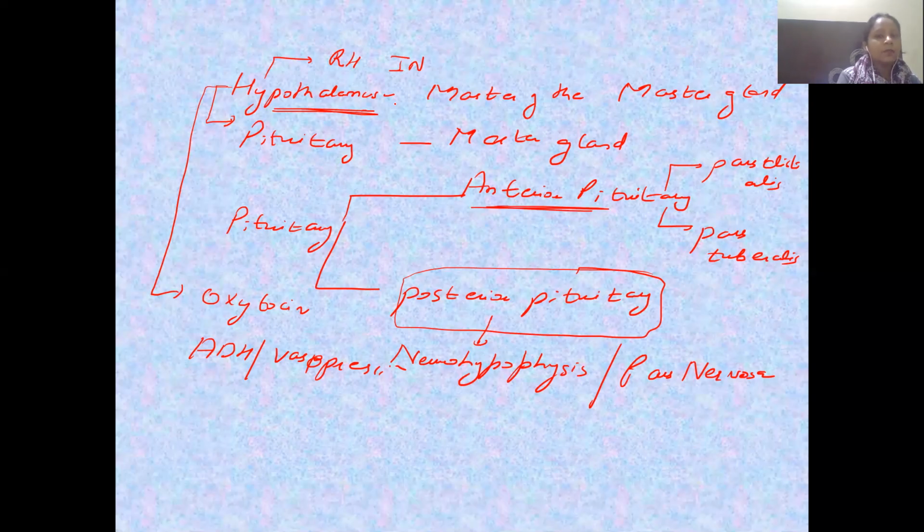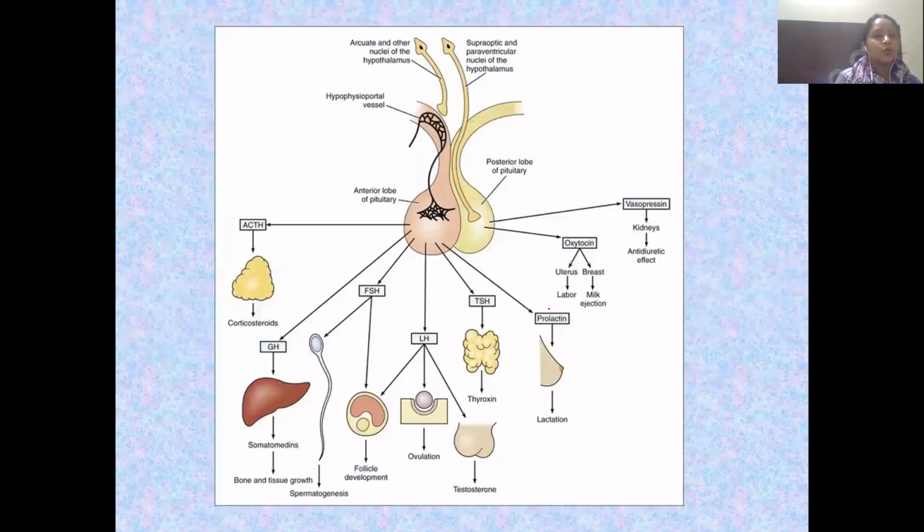The hypothalamus is going to command the anterior pituitary, which then acts on the different glands. But hypothalamus directly produces these two hormones, which are stored in the posterior pituitary, and whenever there is a need, they are released by the body. Now, let's come to the different types of hormones which are produced by the anterior and the posterior lobe separately. So the anterior lobe of the pituitary secretes a lot of hormones. Let's start from the first one, ACTH. What is that?